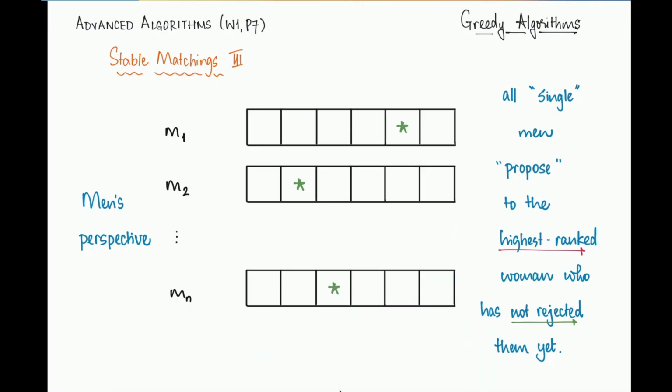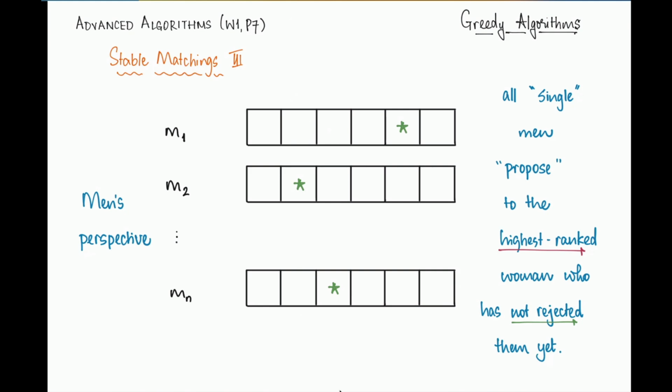Now, here's a fun puzzle. Can you come up with an instance of this problem where the algorithm is really compelled to make lots and lots of proposals, right? I gave you an example where it wraps up with just n, but can you force it to make many more? How many can you actually push it to? Think about that and let's continue our arguments in the meantime.